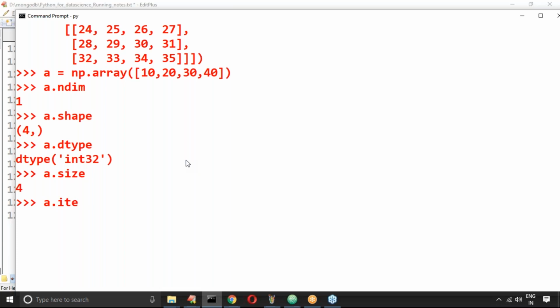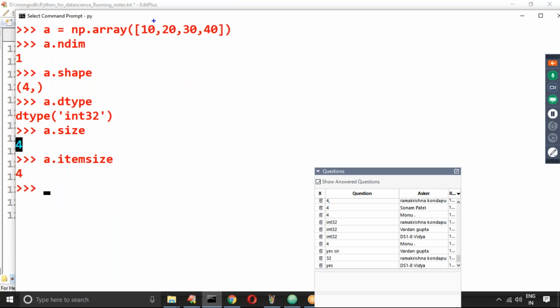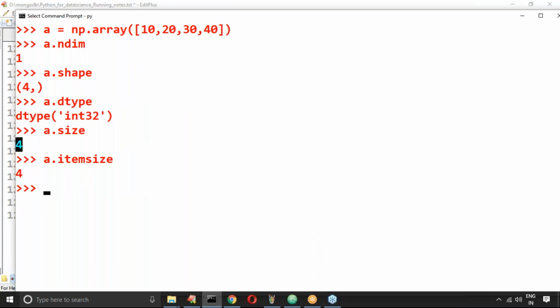Then a.itemsize: each item takes 4 bytes only, so again 4. Don't think these two 4s are the same. This 4 is the number of elements, which is the size. This other 4 means each element occupies 4 bytes: int 32 means 32 bits, and 32 bits means 4 bytes.